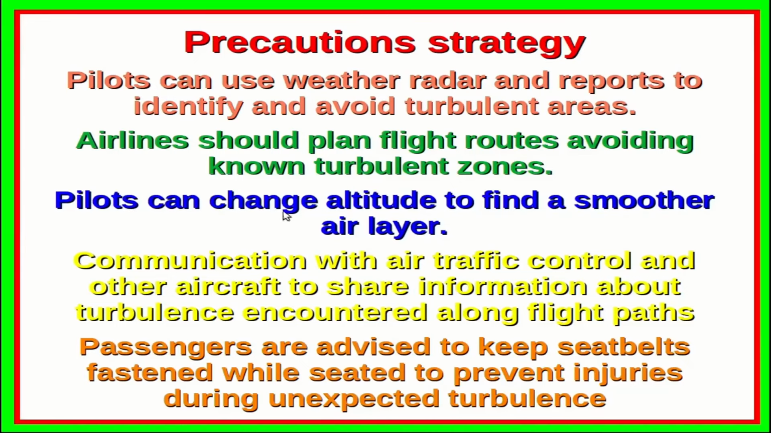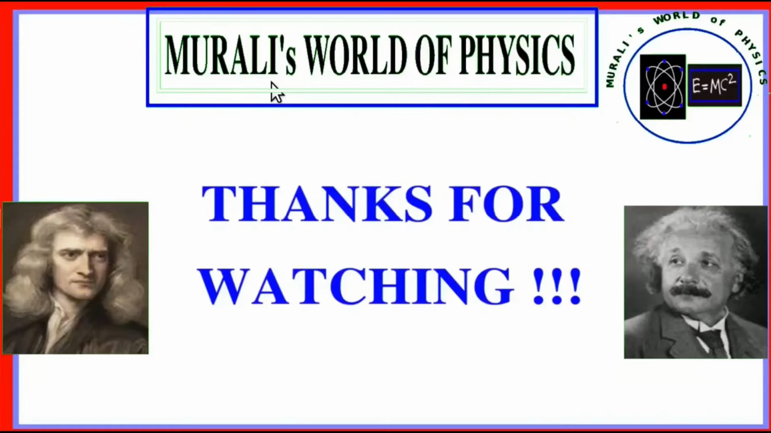Of course, the pilots can change altitude to find a smoother air layer. The communication with air traffic control is very vital. Of course, throughout the flight of the aircraft, the pilot can communicate with other aircrafts also to share information about turbulence encountered along their flight paths and then take necessary diversion of their routes. Of course, passengers are always advised to keep seatbelts fastened while seated to prevent injuries during unexpected turbulences.